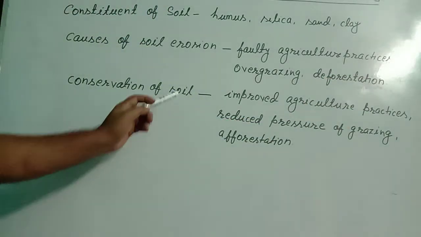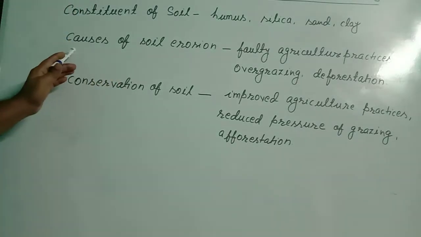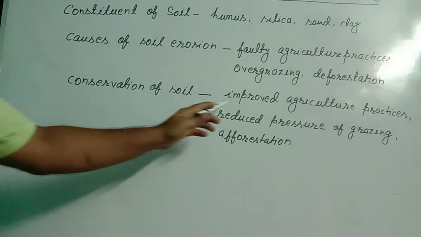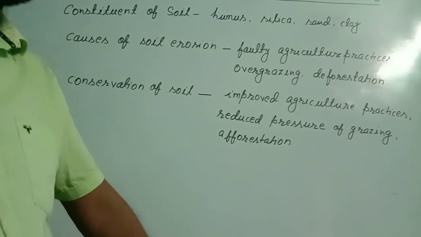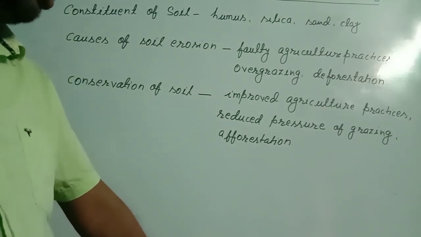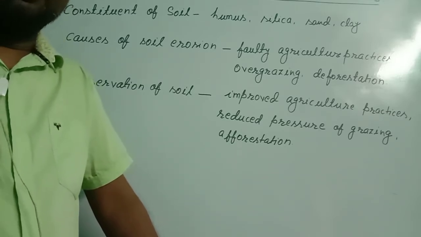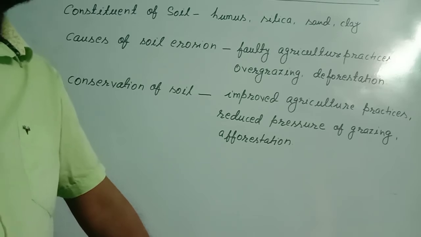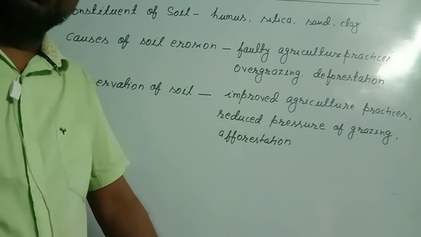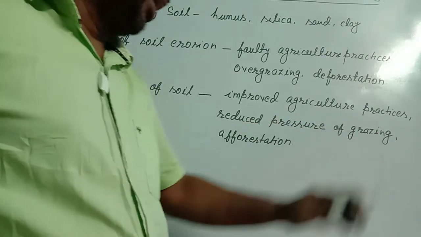Now, conservation of soil. Conservation of soil means how we will stop soil erosion. For that, the farmers should follow improved agriculture practices, modern methods of agriculture, in which terrace farming should be followed on the hill slope, shelter belts should be built up in desert areas, and contour plowing should be done. Contour plowing means plowing along the slope on the hills. So these are the improved agriculture practices.